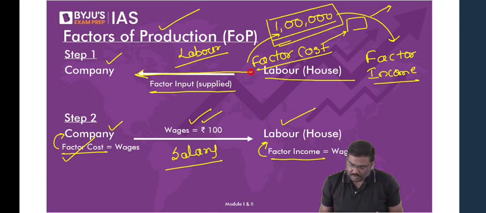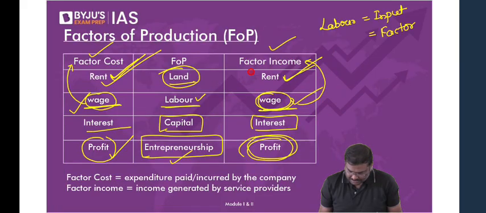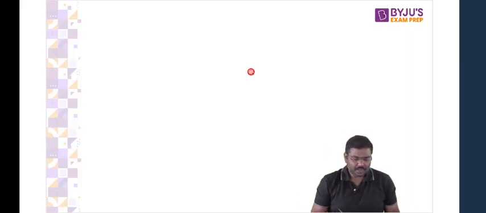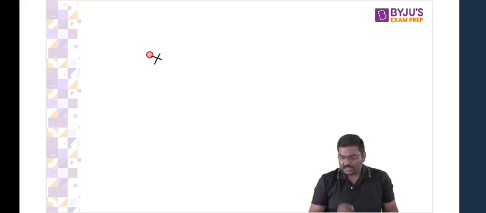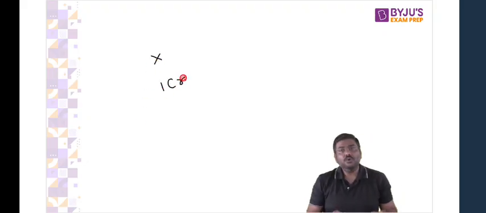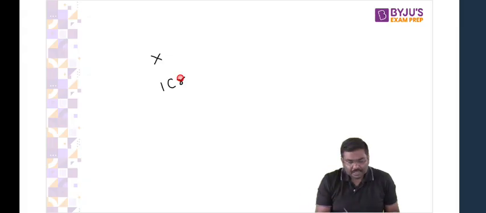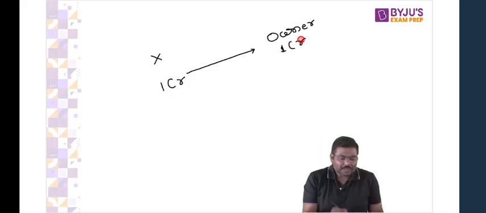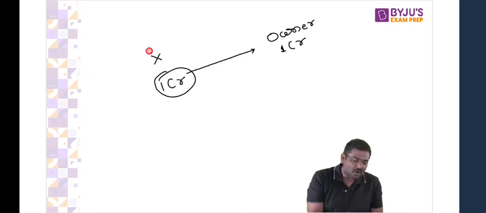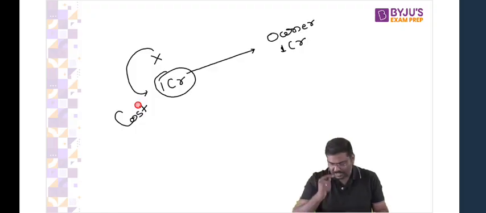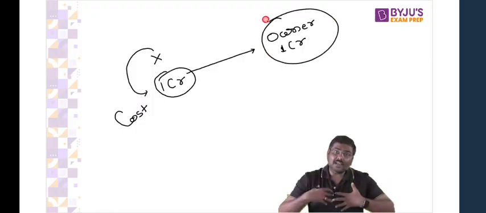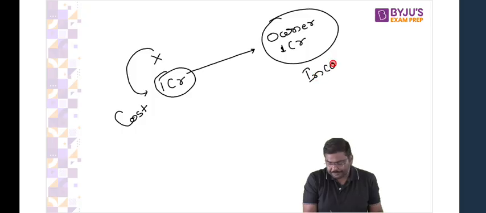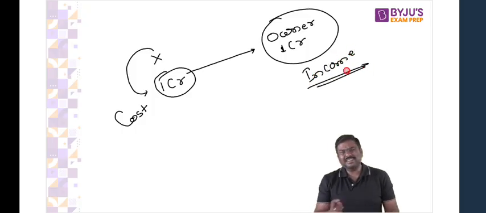Now imagine there is a company like this. You started a company. There is a company X which you have started. The company has earned a profit of 1 crore. You are the owner of the company. So I will simply take this 1 crore and give it to the owner of the company. Because the money has transferred like this, I will call this 1 crore as the cost for the company, because the company is paying, and the owner is earning money, I'll call this as income for the owner. It's a basic idea, right?